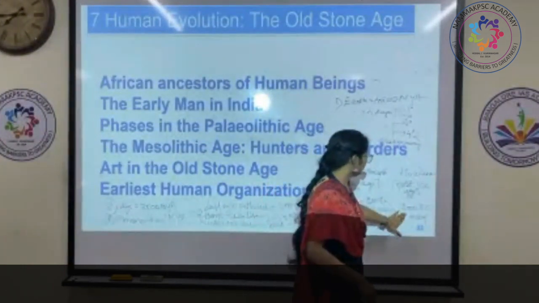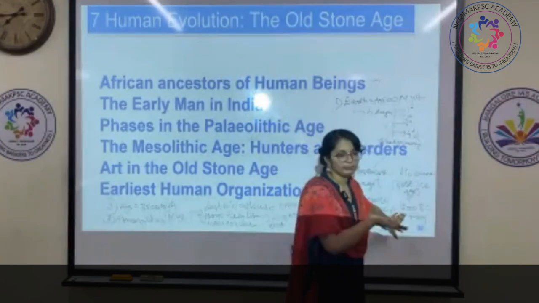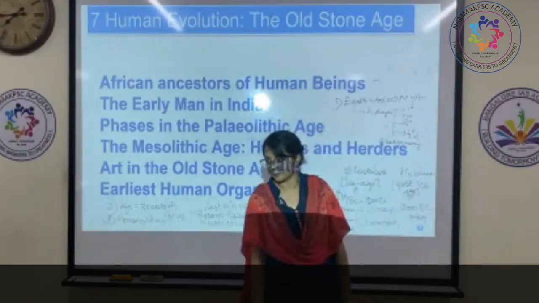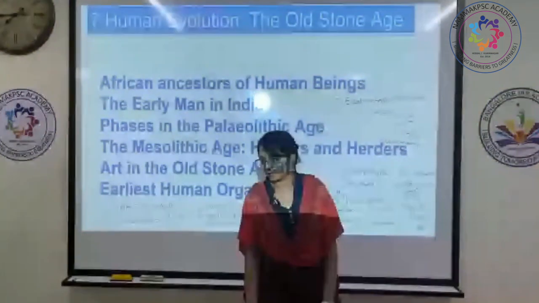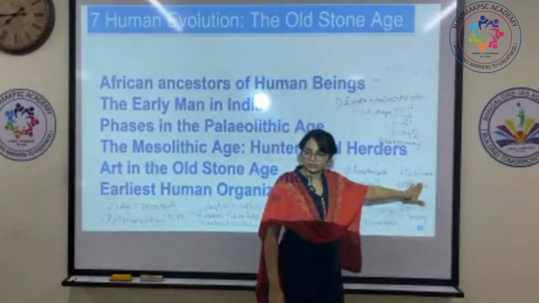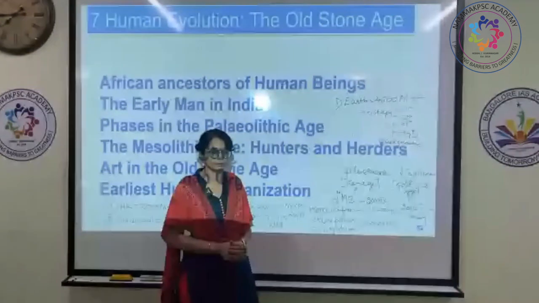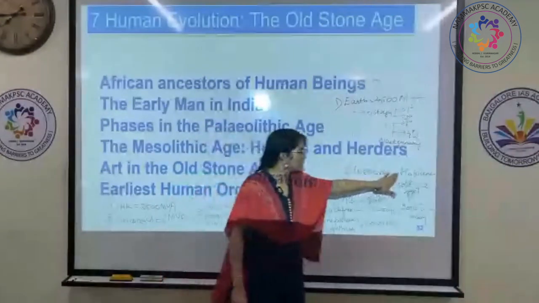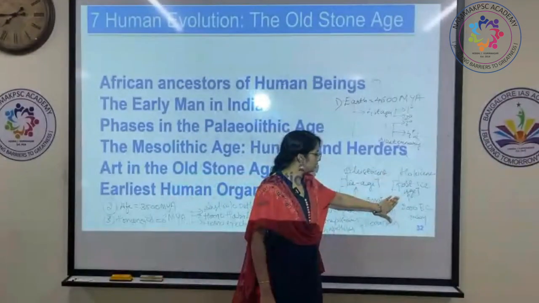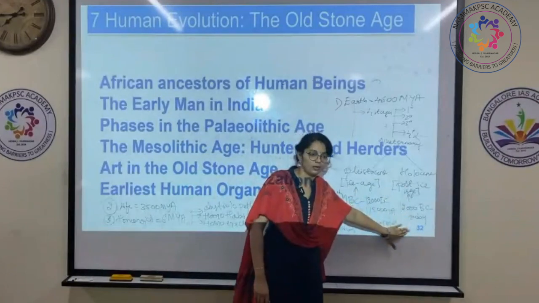It is defined from 12,000 BC to the present day. This is how the time periods are classified.